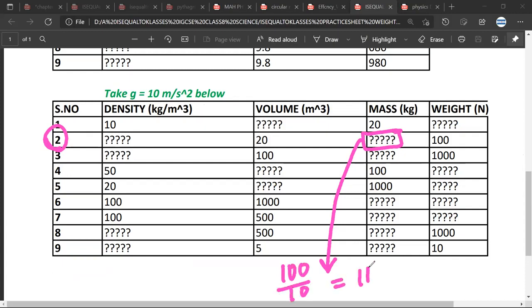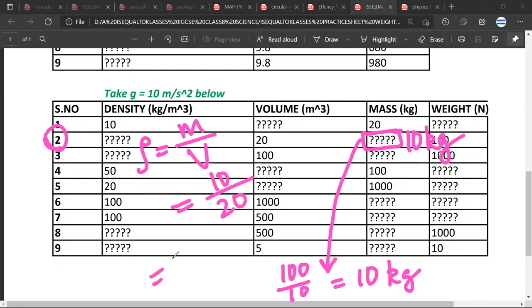So that's 10 kgs. So our mass is 10 kgs. Now density, so density into volume equals to mass. Therefore, mass upon volume equals to density. So mass is 10, and volume is 20. So we'll get half as our density, kg per meter cube.